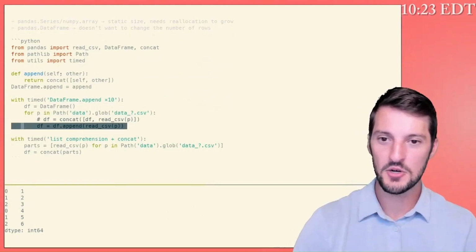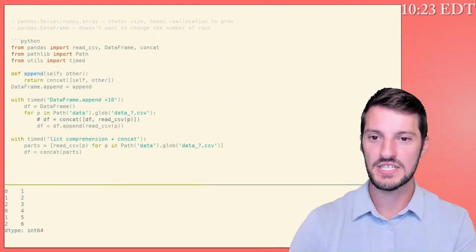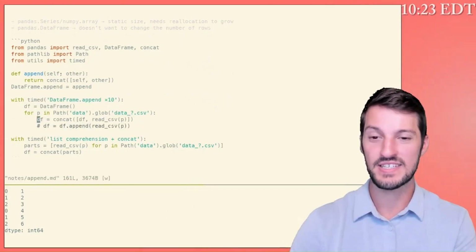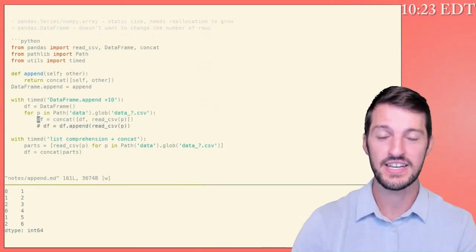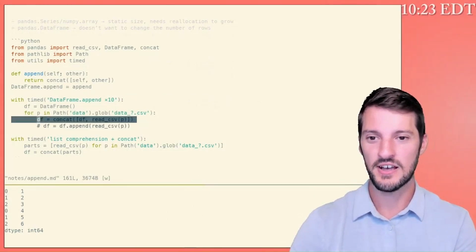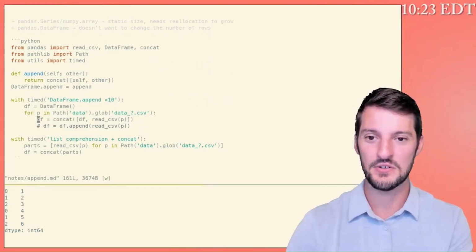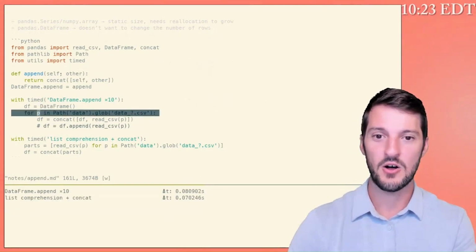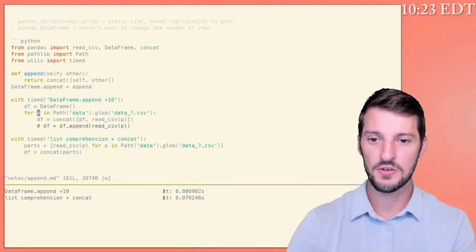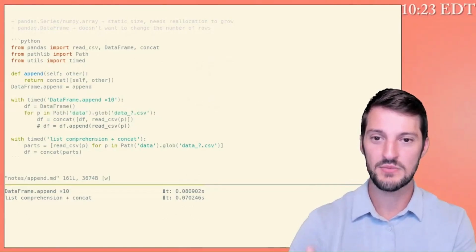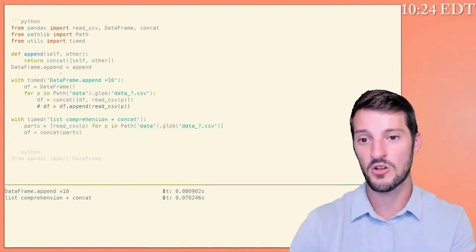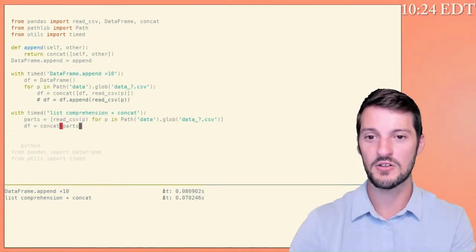So I've seen code that looks like this. I create an empty data frame and then I repeatedly append to it. Or in more modern pandas, I have seen this since the removal of append, and I had to share my displeasure with that user who I saw using this code. But we see that I have 10 data frames in here. If I read them all in and continuously concatenate to an empty data frame, I see reduced performance than if I had just read them all into a list and then concatenated all of those parts.